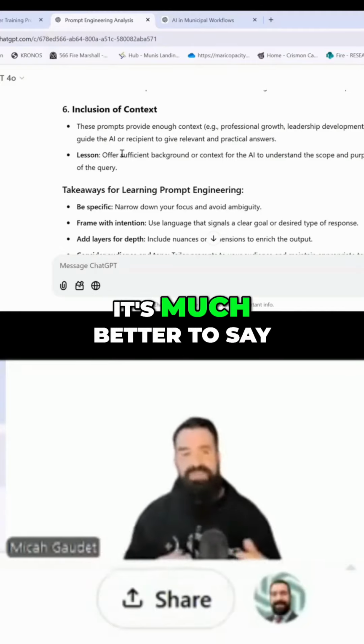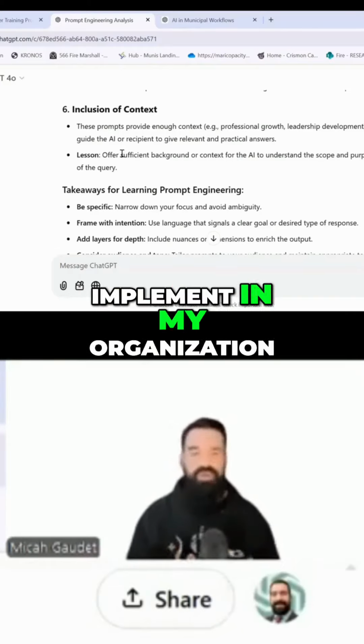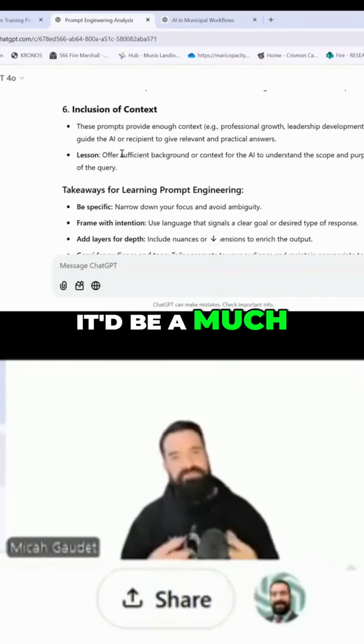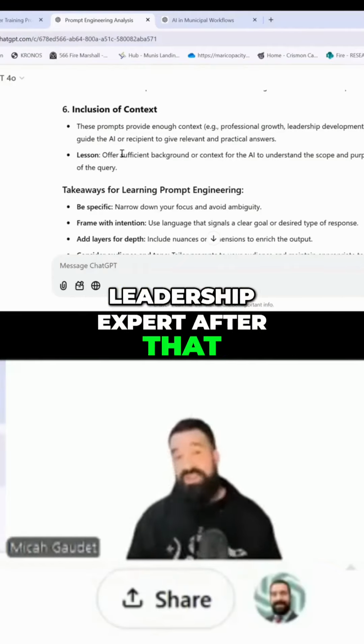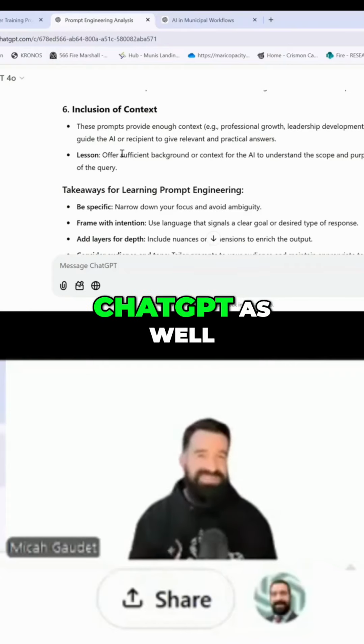But even then, it's much better to say, hey, what are some leadership strategies that I can implement in my organization to develop XYZ, mid-level managers? That'd be a much better conversation starter, whether you're talking to that leadership expert after that conference you just had, but the same thing also applies here to ChatGPT as well.